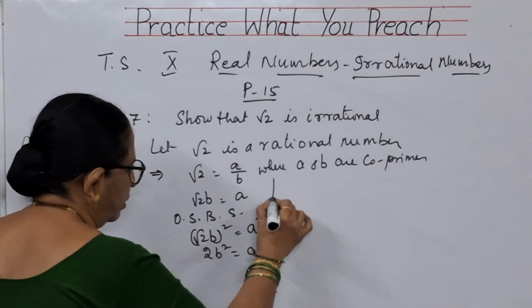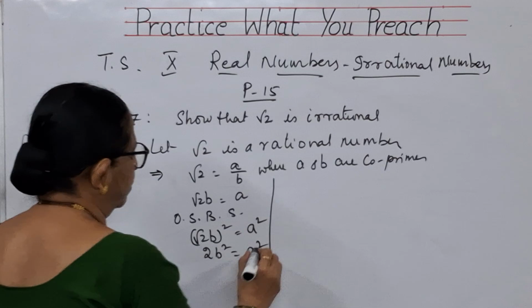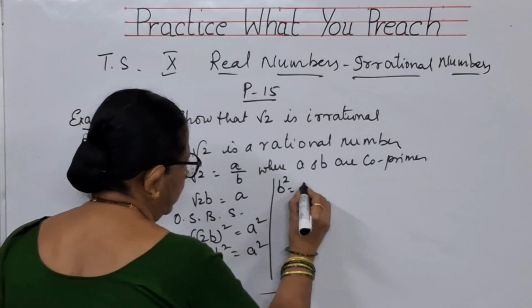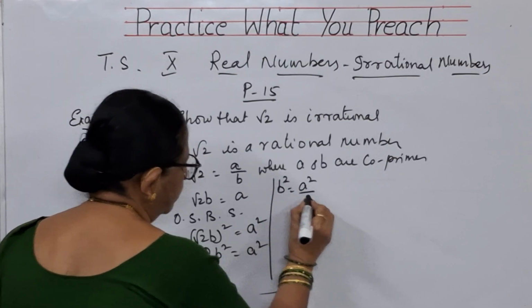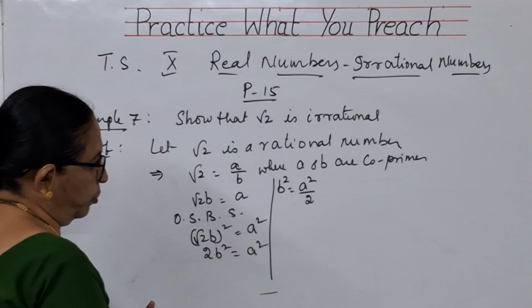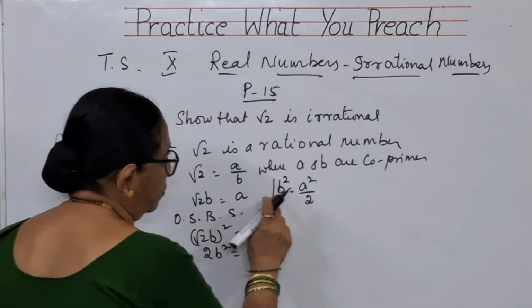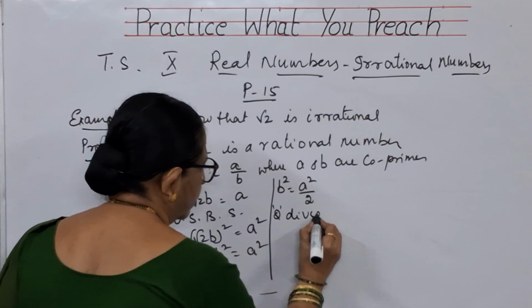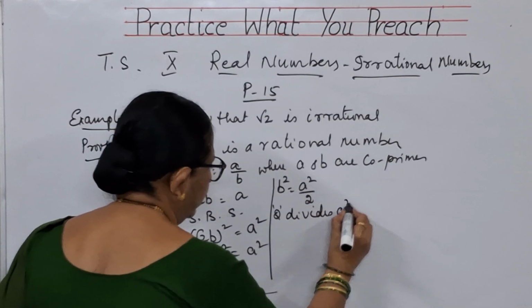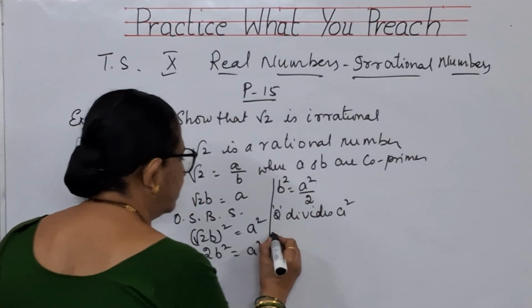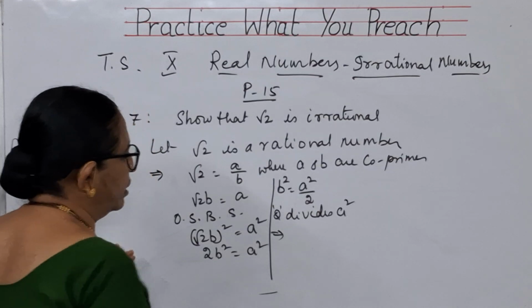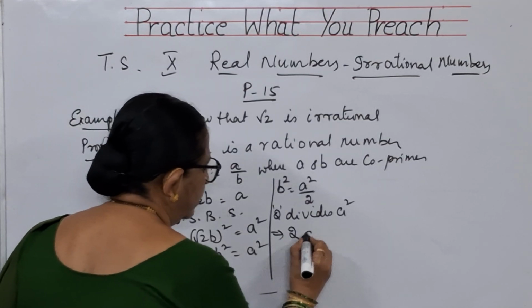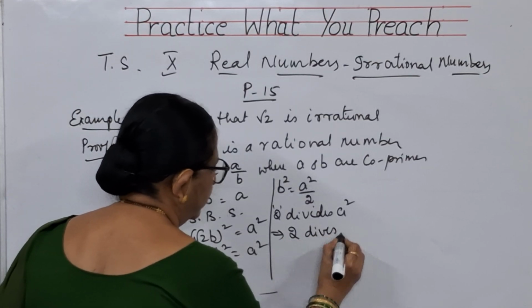What do you mean by this, children? 2 b squared is equal to a squared means b squared is equal to a squared by 2. What do you mean by this? a squared by 2 is giving b squared, means 2 divides a squared. What does this imply? When 2 divides a squared, it implies 2 divides a.